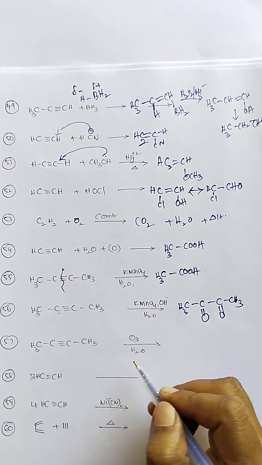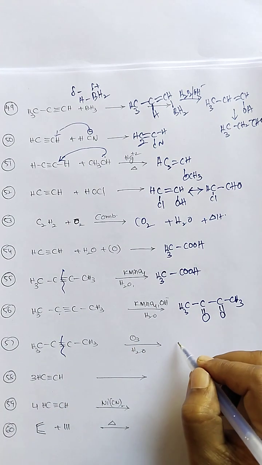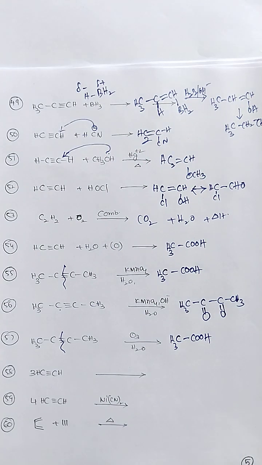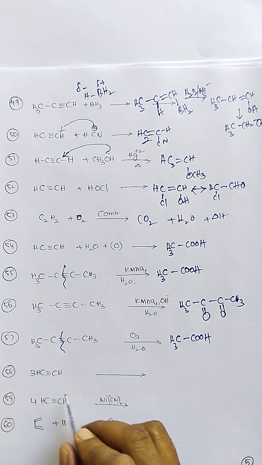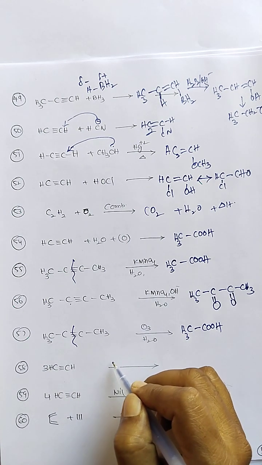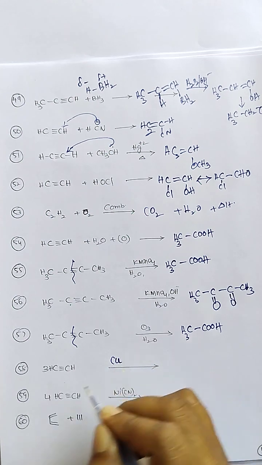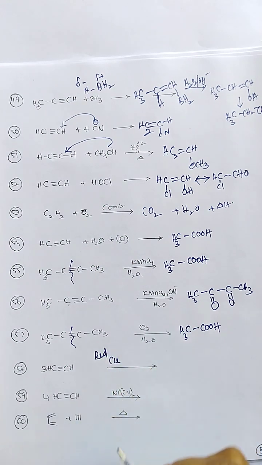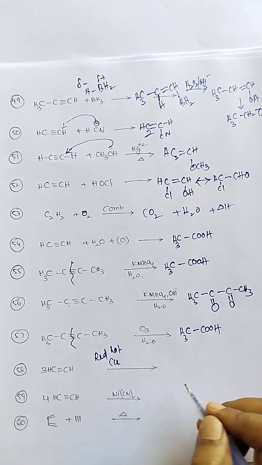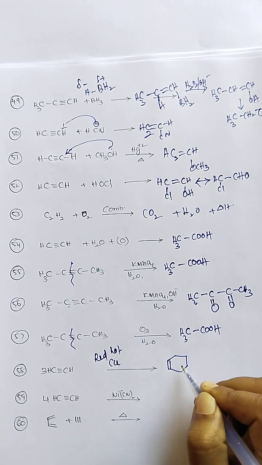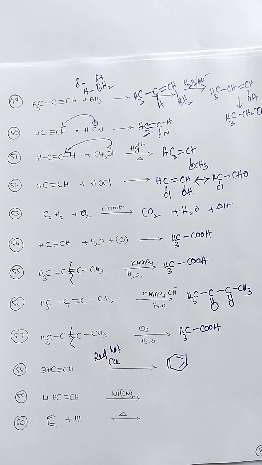The ozonolysis reaction of alkynes produces carboxylic acids only. Next, the 58th reaction: 3 moles of acetylene gas passed through red hot copper tubes. Cyclization takes place here, with 3 moles of acetylene giving us the aromatized product benzene.